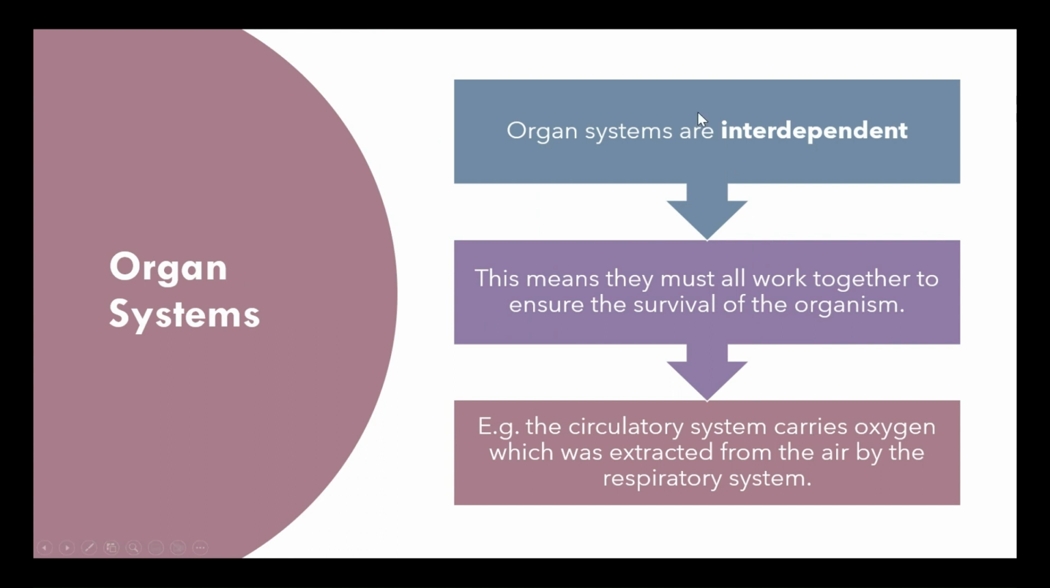So, organ systems are interdependent, not independent, interdependent, meaning they must all work together to ensure the survival of an organism, right? So, thinking about our circulatory system, it carries oxygen which was extracted from the air by the respiratory system. Okay, so those are just two different examples of organ systems working together to ensure the survival of a living organism.